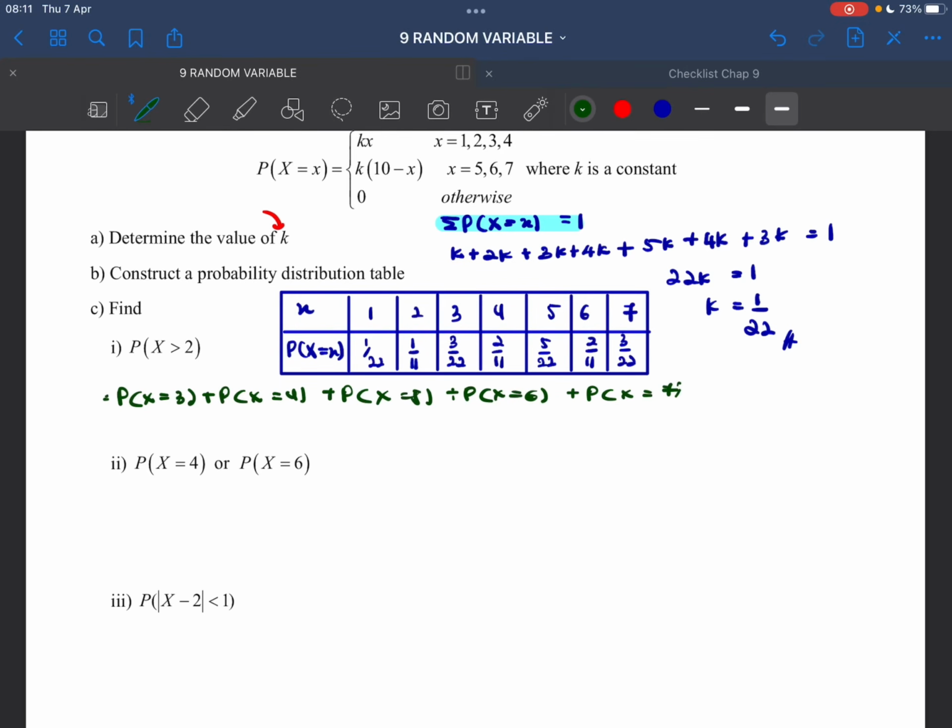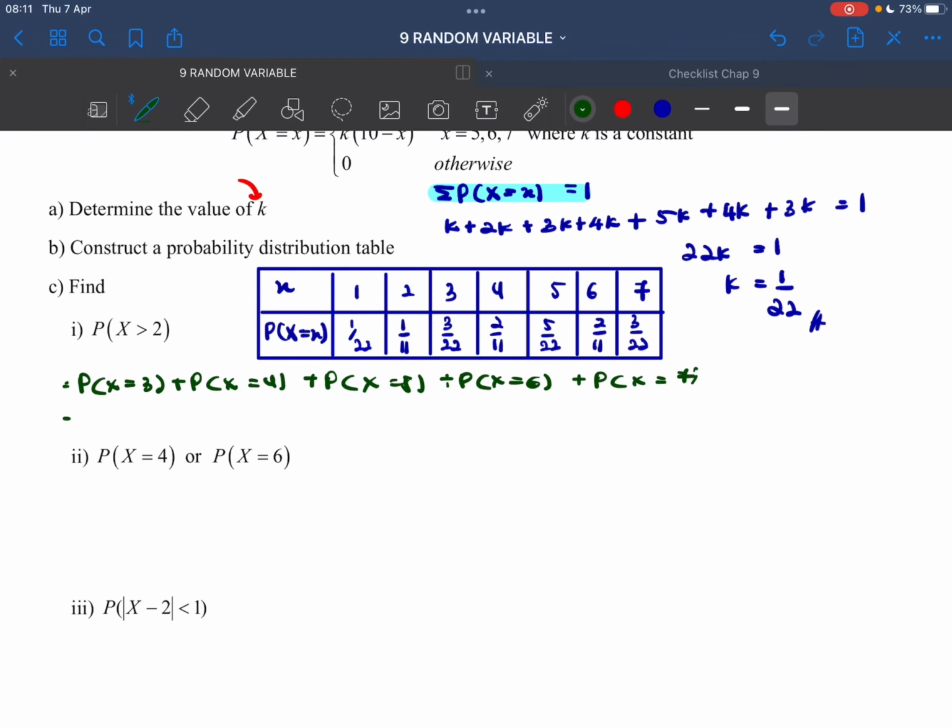Okay, so sum all the probability will be 3 over 22, 2 over 11, 5 over 22, 2 over 11, 3 over 22. Is this correct? 3, 4, 5, 6. Okay, correct. That equals to 19 over 22. Alright? Okay, so one more way to do this type of question.